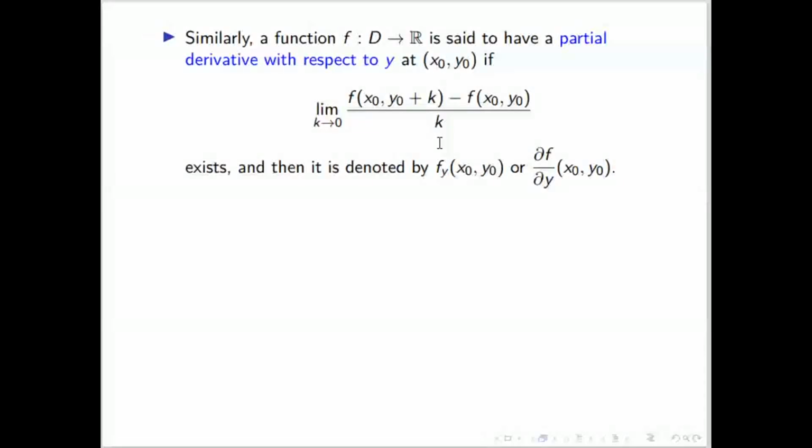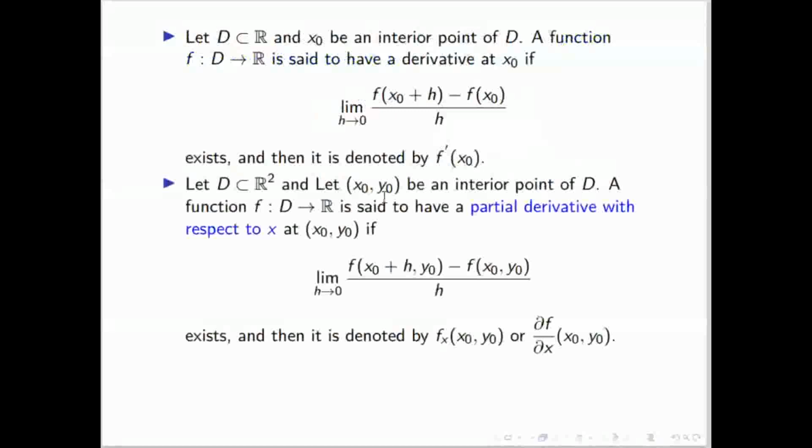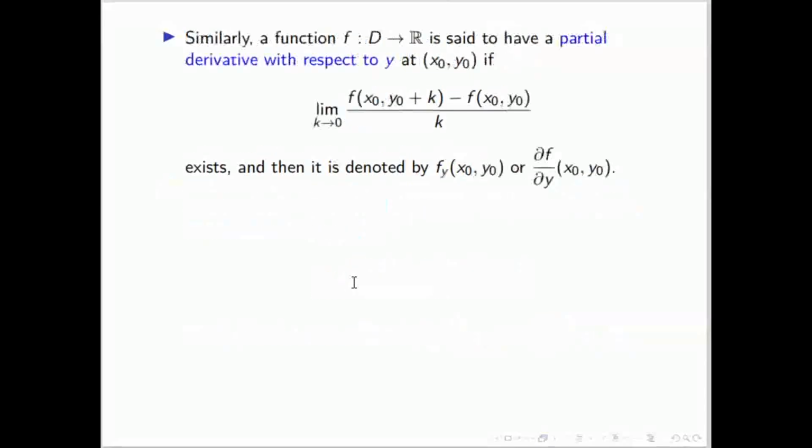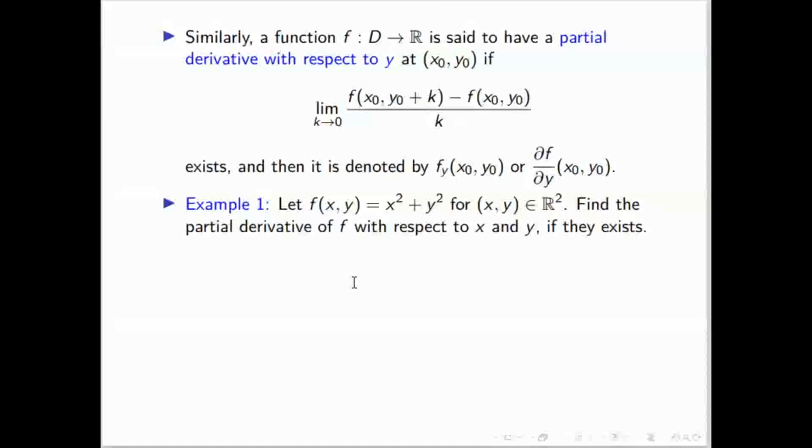So whatever we learned earlier, because this limit is a single limit, not a double limit in this case, all that knowledge we can apply to find this partial derivative with respect to x and y. So let us do some examples. What is the partial derivative of this function with respect to x and with respect to y, if they exist?